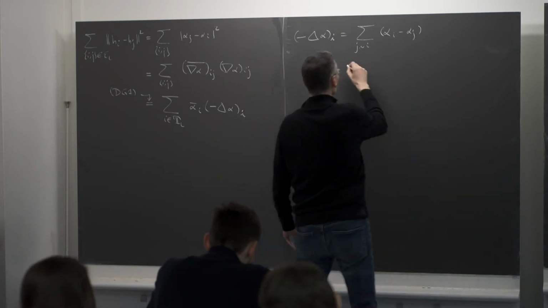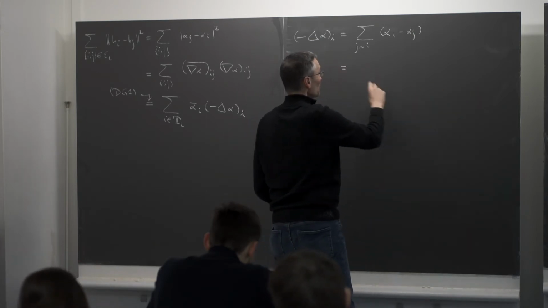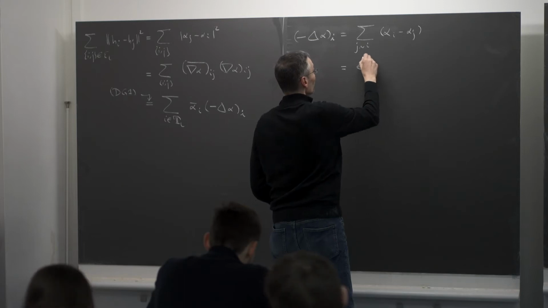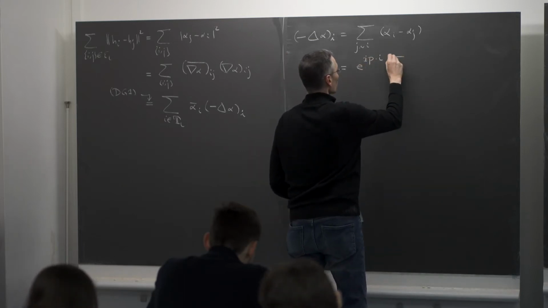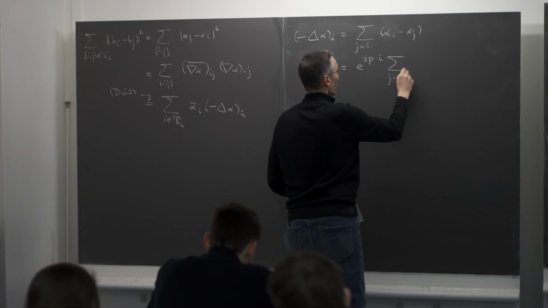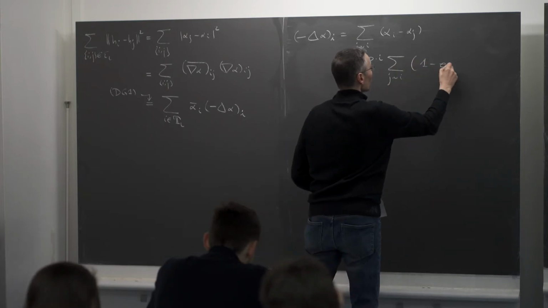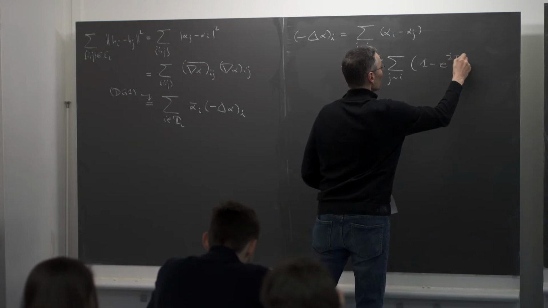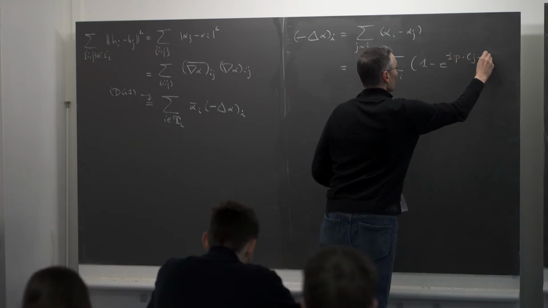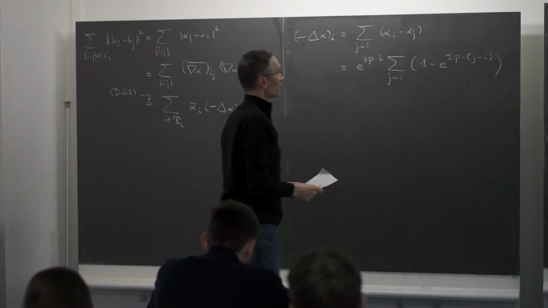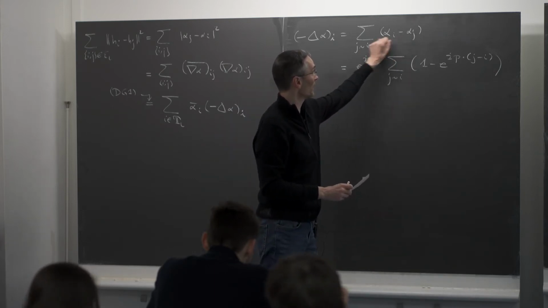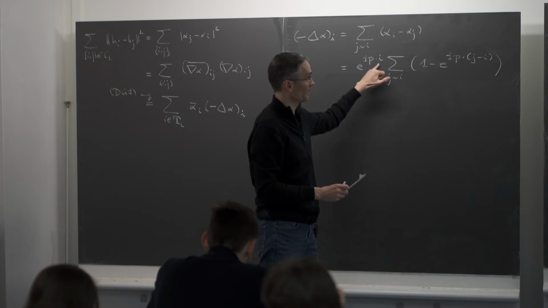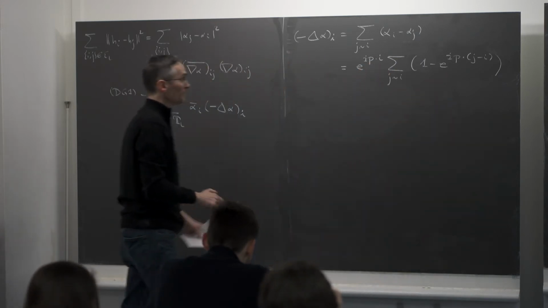Now I'm just substituting alpha by its definition, so it will be e^{i p·i}, sum over j neighboring i, of 1 minus e^{i p·(j minus i)}. Not done anything, just substituted by their definitions, and I'm taking out alpha_i, which is e^{i p·i}.